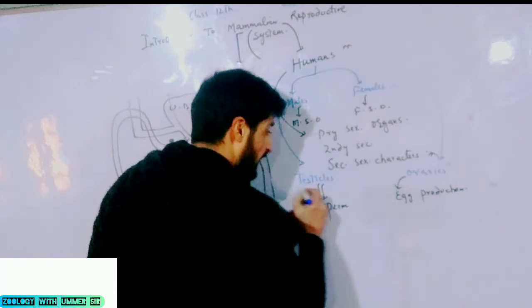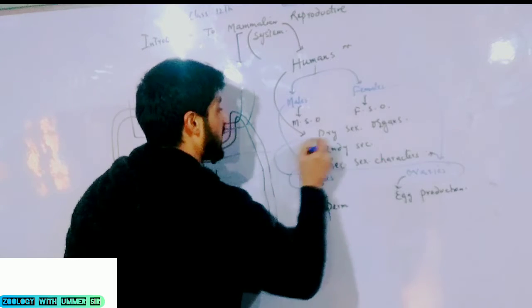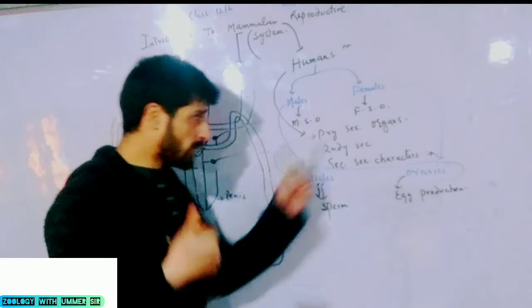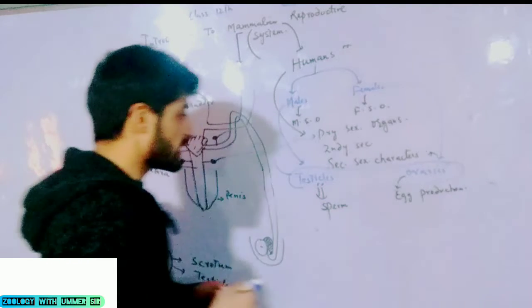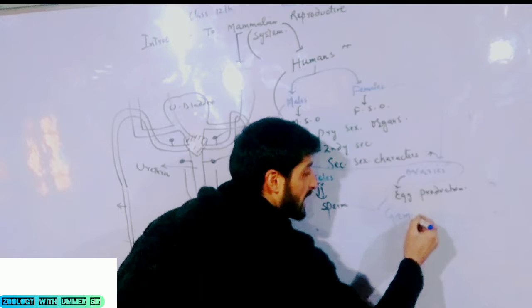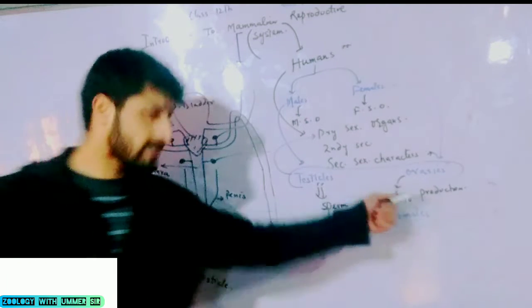In case of humans, these testes and ovaries are the primary sex organs. The first function of primary sex organs is the formation of gametes, male gametes and female gametes. I mean to say sperms and eggs.